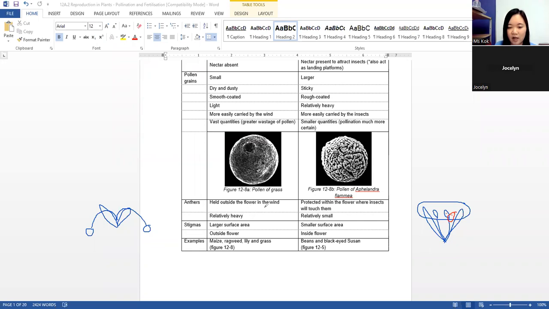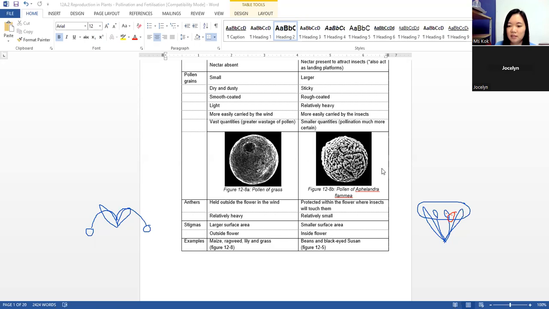So for wind pollinated flowers, the anthers are held outside the flower, while for insect pollinated flowers, they are protected within the flower. Okay, the anthers are relatively heavy, while this one is relatively small. The stigma has a larger surface area, so that the chance of catching the pollen grains from the wind is higher, and it's also found outside of the flower. Okay, while for insect pollinated flowers, it will be a smaller surface area and found inside the flower. Okay, these are some of the examples.